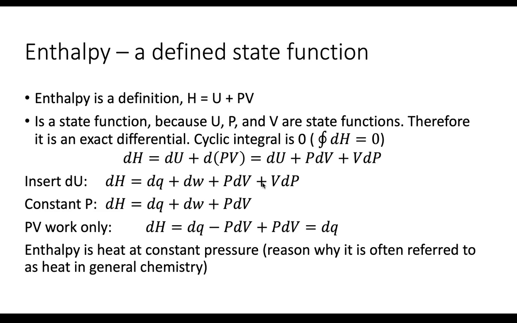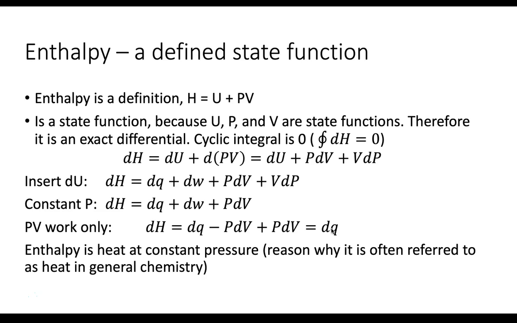Let's say we're in a process that's constant pressure. That means this term drops out, dP goes to 0, so we're left with these three terms. And then let's consider only PV work. So we're not going to worry about any electromotive or surface tension work, just PV work. We're talking about gases, right? So we can substitute in minus PdV for dW. And so minus PdV plus PdV goes to 0, and we're left with heat. So enthalpy is basically the heat at constant pressure.